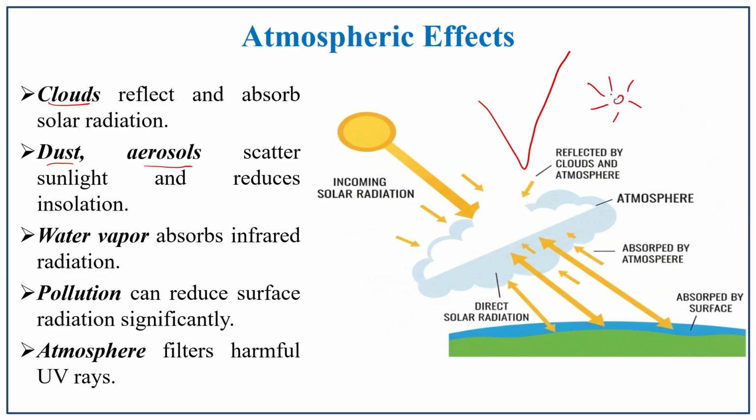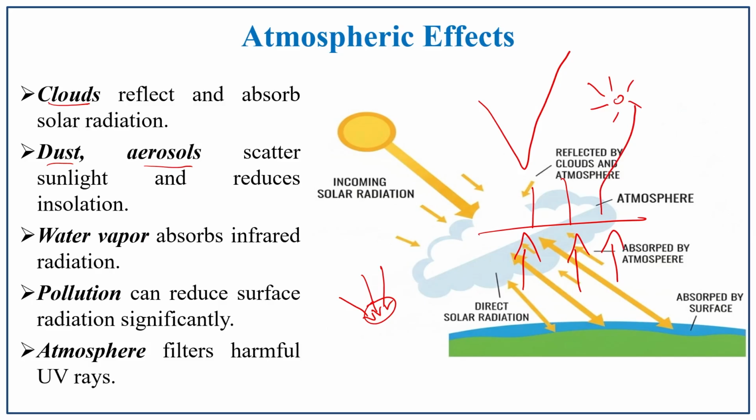So, reflection is done by clouds, and scattering is done by the dust aerosols suspended in the atmosphere. And what does water vapor do? Water vapor absorbs the incoming solar radiation. Pollution also reduces the surface radiation. What happens? It restricts the terrestrial radiation from going freely to the atmosphere.